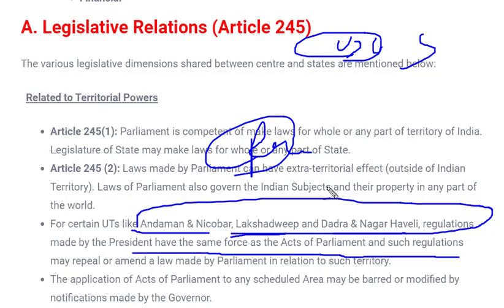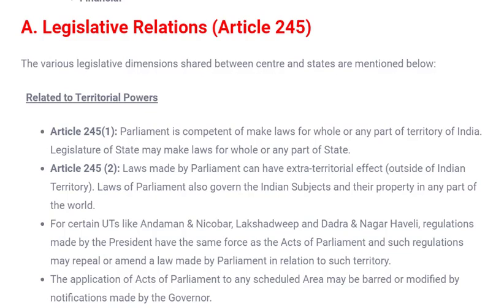And there is one more important condition, national emergency. We have already seen that in a national emergency, our government does not function as a federal government, it functions as a unitary government, where all the powers of the state are given to the center. So that is very common.